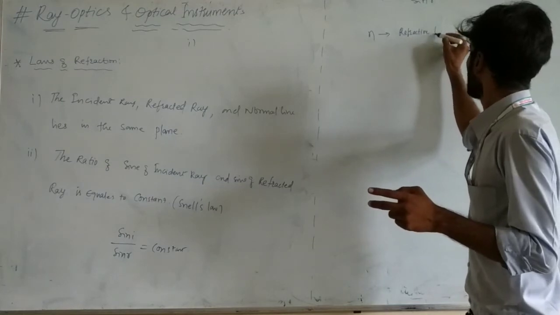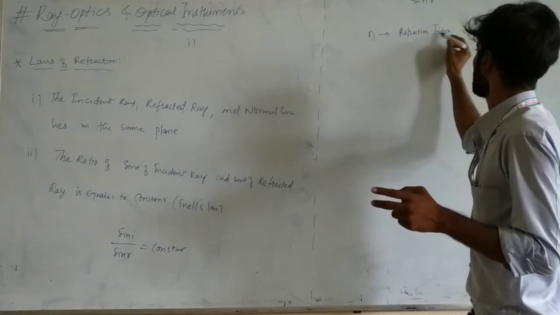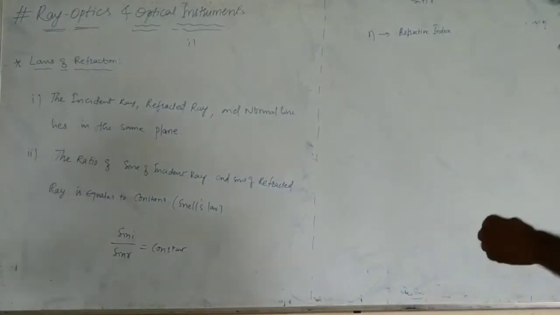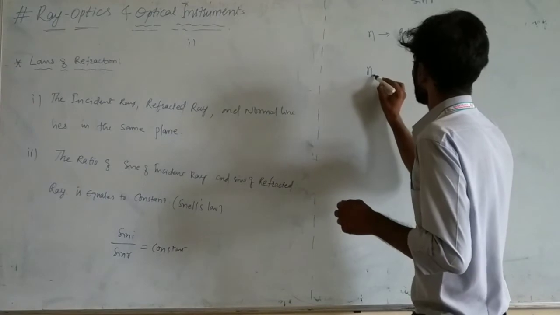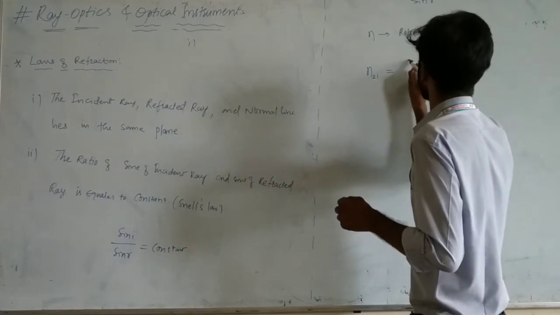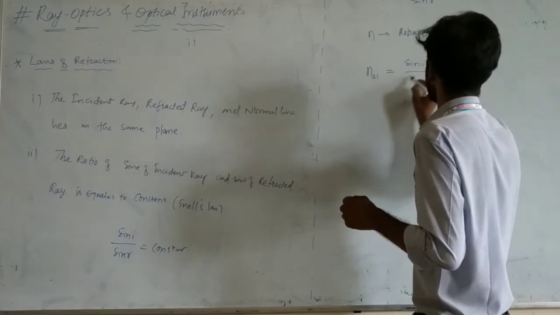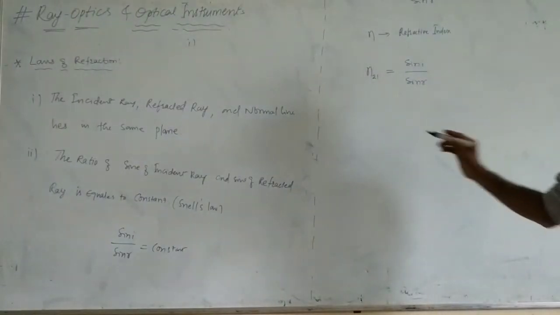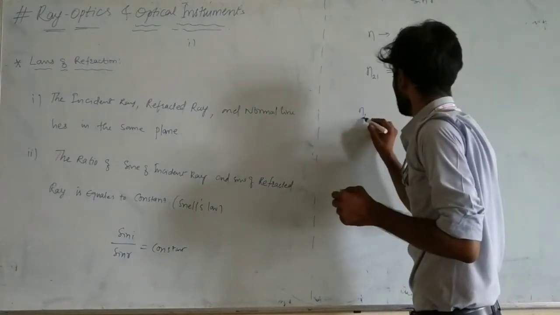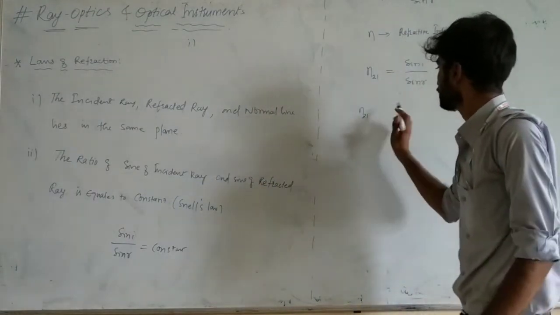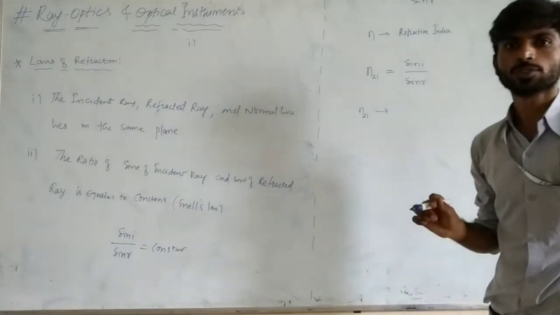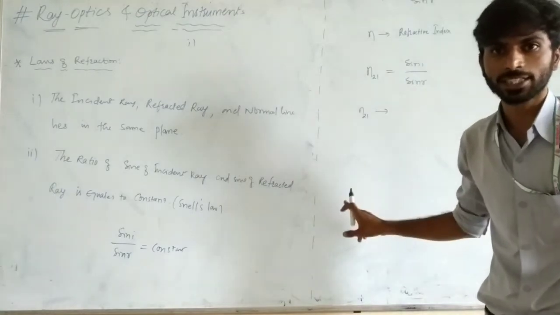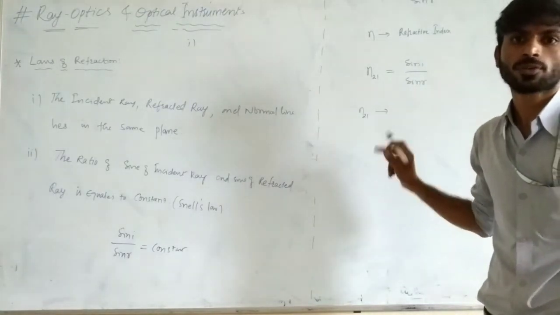Clear? Refractive index. So now, if n21 is equal to sin i divided by sin r, what is this n21? n21 is the refractive index of the second medium with respect to the first.